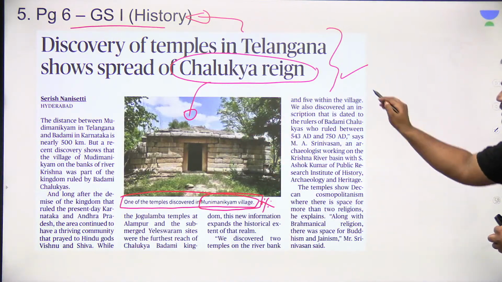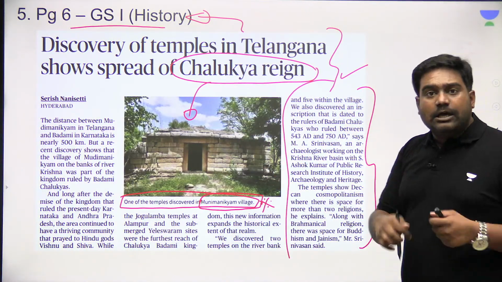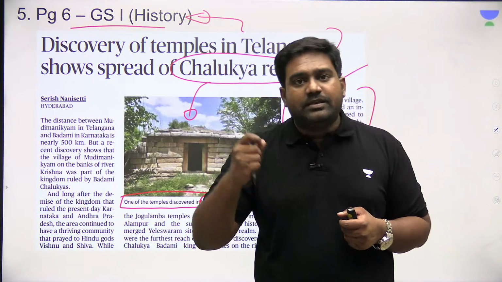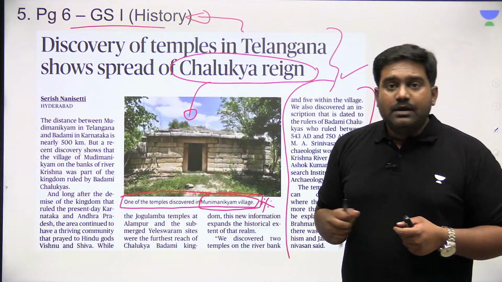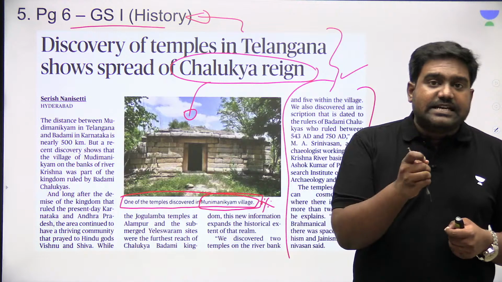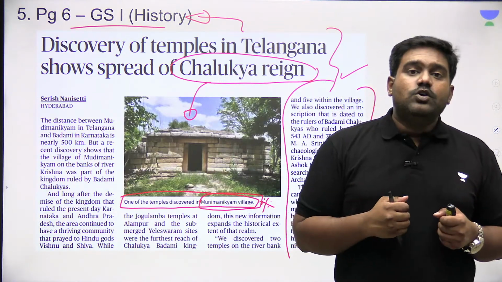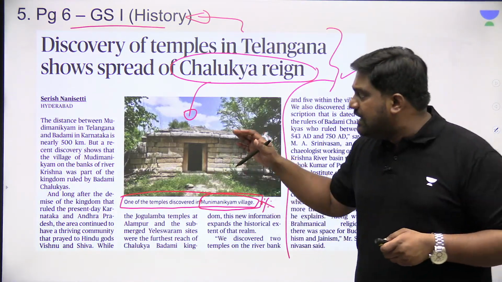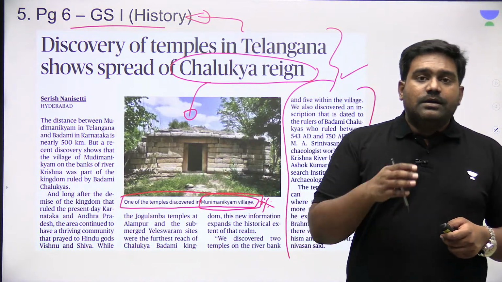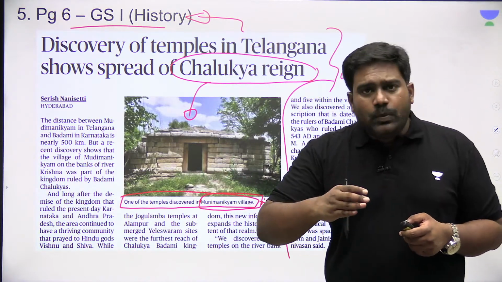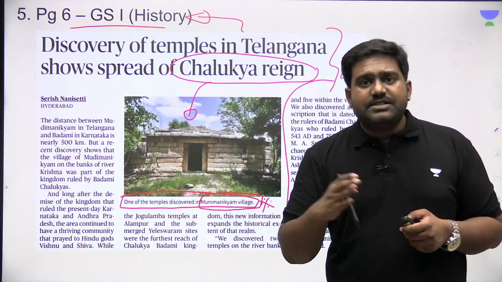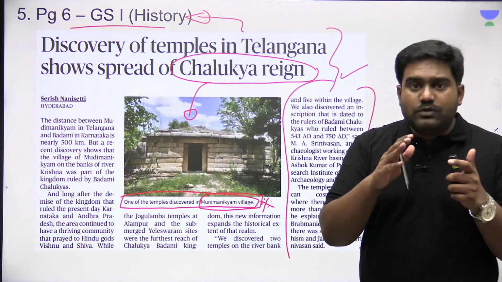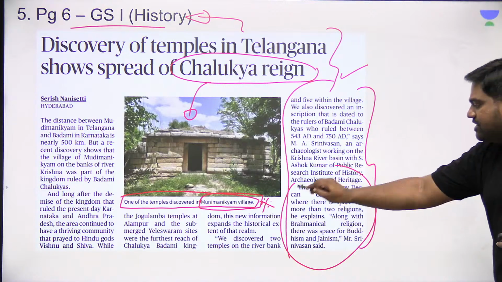Inscriptions have been found over here. Archaeological evidence has been found connecting it with Badami Chalukyan architecture. And more importantly, evidence has been obtained to show the religious diversity that prevailed under Badami Chalukyas. It clearly shows that along with Hinduism, Brahminism, even Buddhism and Jainism was flourishing under the Badami Chalukyas.